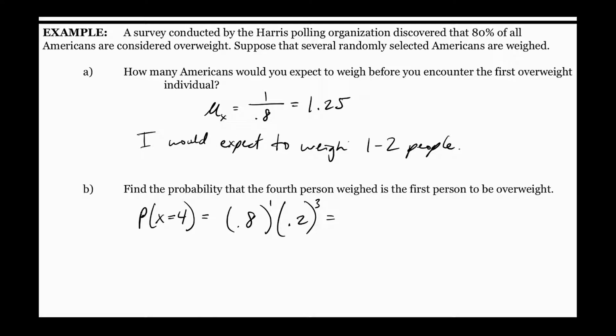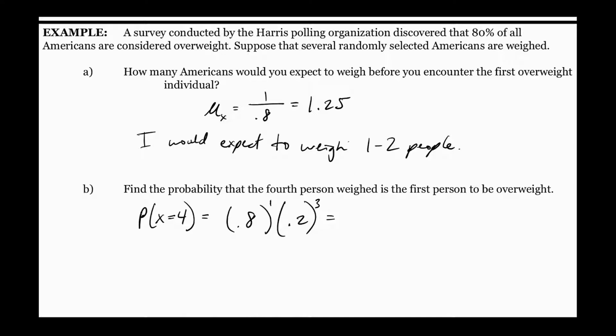Okay, so B says, what's the probability at the fourth person? Nope, nope, nope. Fourth person, yes. So that means I have one success. Geometric, you always only have one success. Once I get the success, I'm done. I move on. That means there will be 3 failures: not overweight, not overweight, not overweight. Last one is overweight.